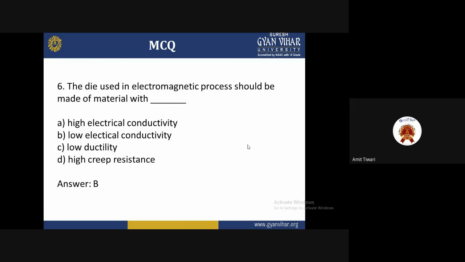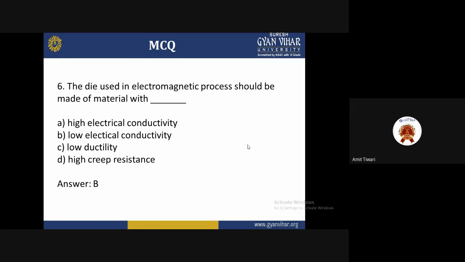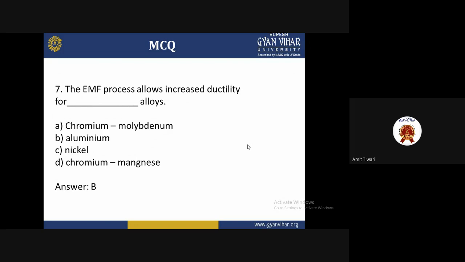Sixth: the die used in the electromagnetic process should be made of a material with: A, high electrical conductivity, B, low electrical conductivity, C, low ductility, D, high creep resistance. The answer is B, low electrical conductivity. Seventh: the electromagnetic forming process allows increased ductility for which alloy? A, chromium molybdenum, B, aluminium, C, nickel, D, chromium magnesium. The correct answer is B, aluminium alloy.